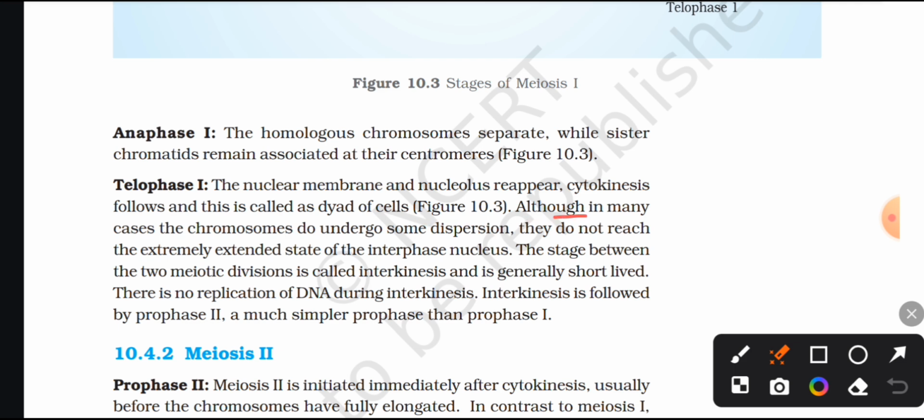Figure 10.3. Although in many cases the chromosomes undergo some dispersion, they do not reach the extremely extended stage of the interphase nucleus. The stage between the two meiotic divisions is called interkinesis and is generally short-lived. There is no replication of DNA during interkinesis. Interkinesis is followed by prophase second, a much simpler prophase than prophase first.